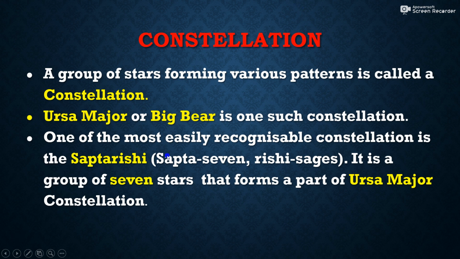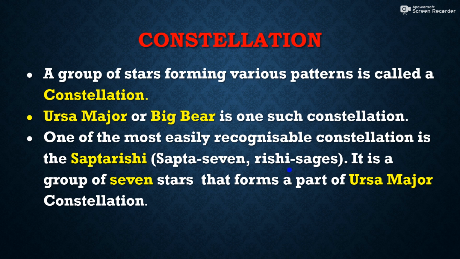Then one of the most easily recognizable constellations is the Saptarshi. Sapta means seven, Rishi means sages. This is called so because in Saptarshi Mandal you can see seven different stars named after seven sages: Kratu, Pulaha, Pulastya, Atri, Angira, Vasishta, Marichi.